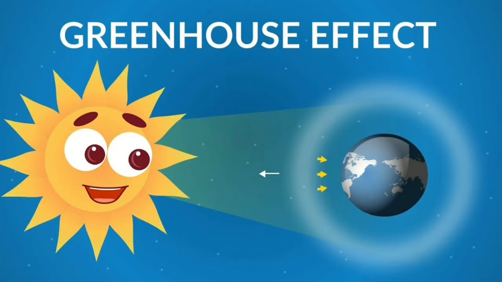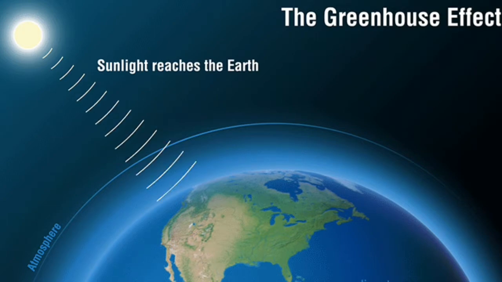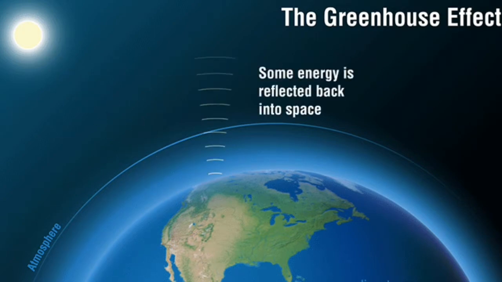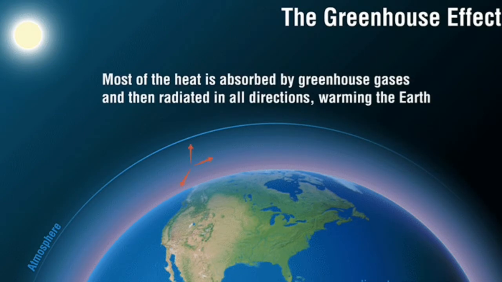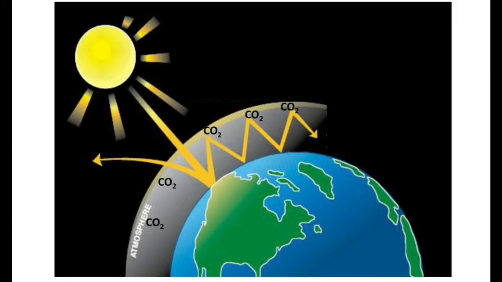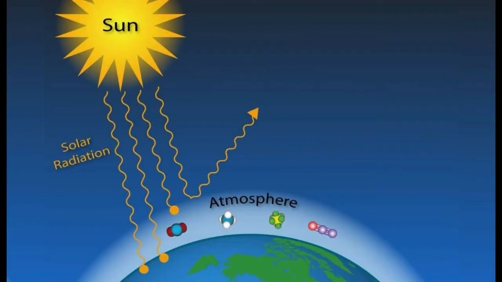Let's observe that. When solar radiation enters the Earth's atmosphere, it will be absorbed by the atmosphere and the Earth, which re-emits the radiation as heat. Some of the heat radiation escapes into space, whereas some heat is prevented from escaping since it is absorbed by greenhouse gases, such as carbon dioxide, which can trap the heat in the atmosphere. Too many greenhouse gases, like carbon dioxide, cause a runaway greenhouse effect, which leads to global climate change, such as global warming.